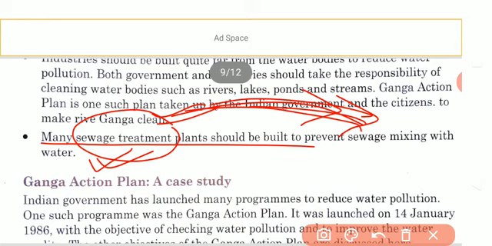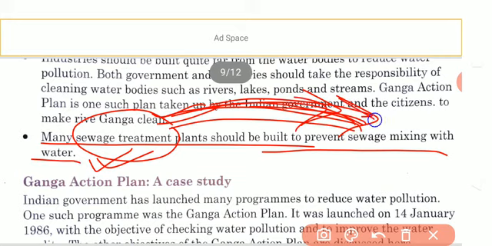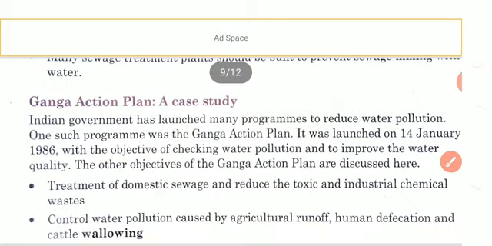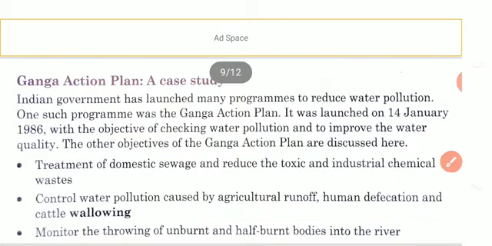So many sewage treatment plants should be built to prevent sewage from mixing into the water. In this way, the dirtiness of the drain water is removed. If it has been removed, the water becomes clean and can easily be released into the water bodies without any bad effect at all. Understood?